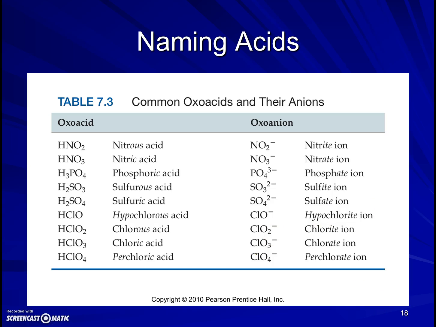When the anion that makes the acid has an IDE ending, like HCl has, chloride ion on it, then and only then do we use the hydro prefix on the name of the acid. Hydrochloric acid. HBr is hydrobromic acid.